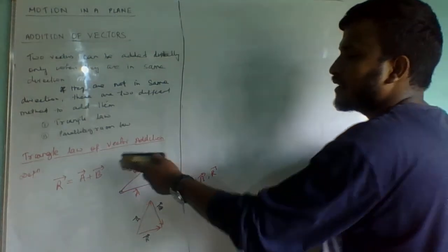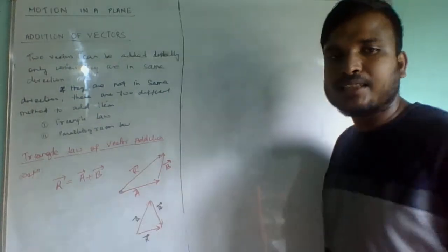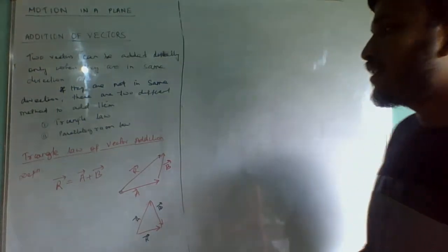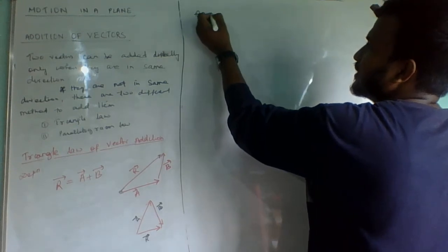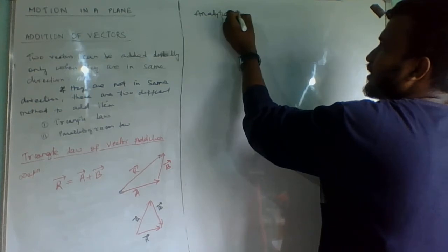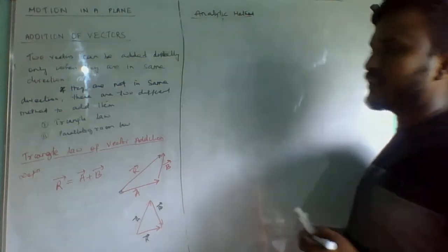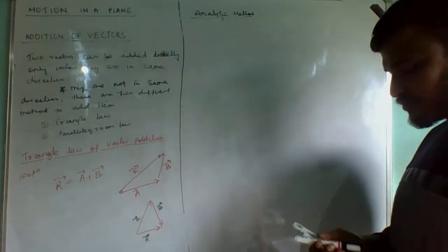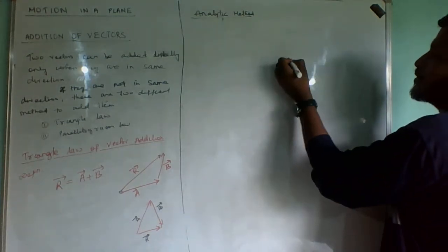What is the resultant? How the resultant is calculated in the triangle law of vectors, now we will see that. We will see the analytic method to find its magnitude and direction. To find the magnitude and direction portion, let us draw it.